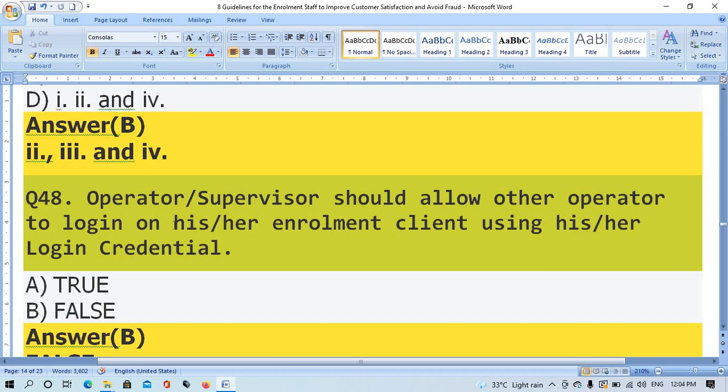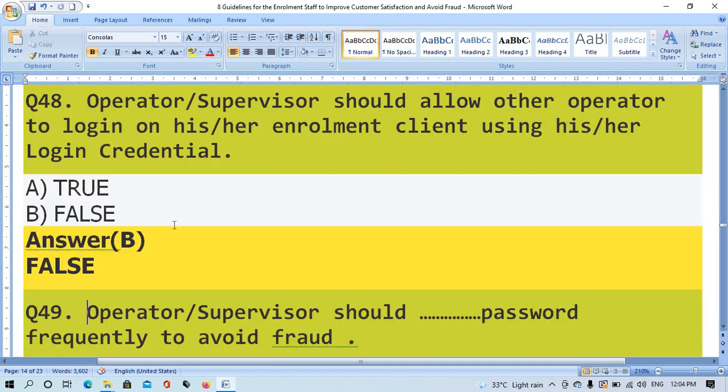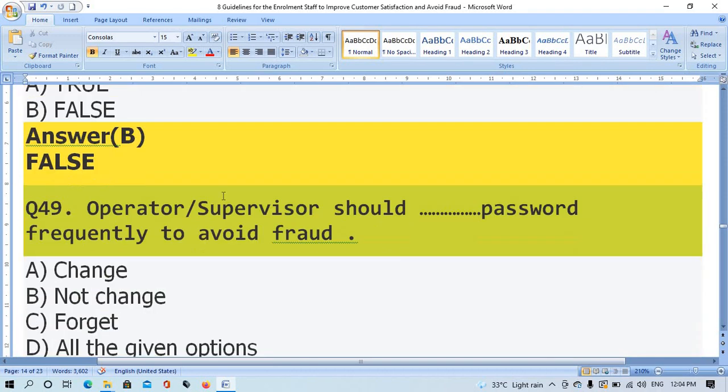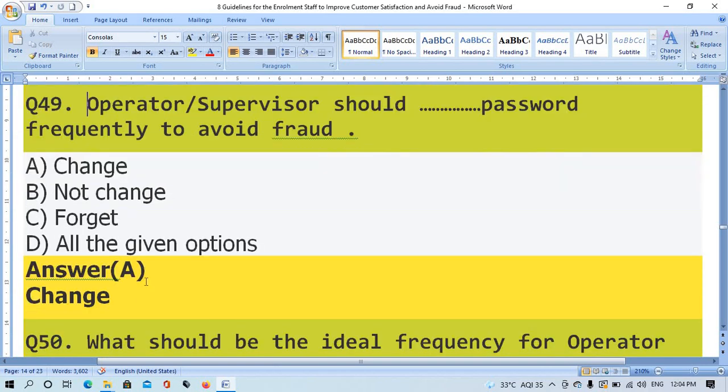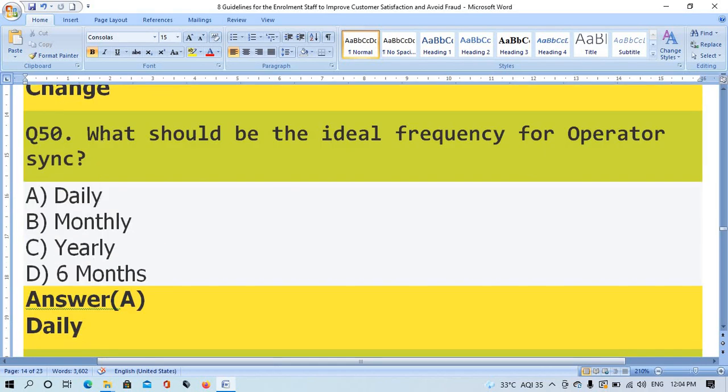Question number 48. Operator supervisor should allow other operator to log in on his or her enrollment client using his or her login computer. True or false? The right answer is false. Question number 49. Operator supervisor should change password frequently to avoid fraud. The right answer is option A, change. Question number 50. What should be ideal frequency for operators in it? The right answer is option A, daily.